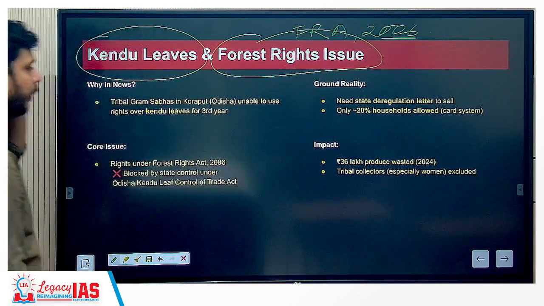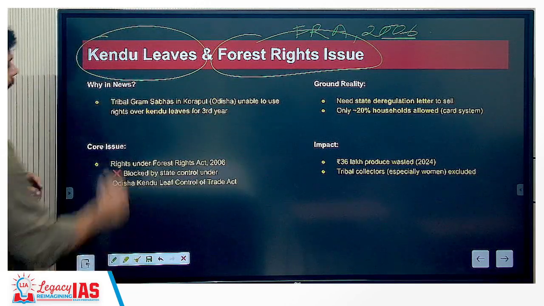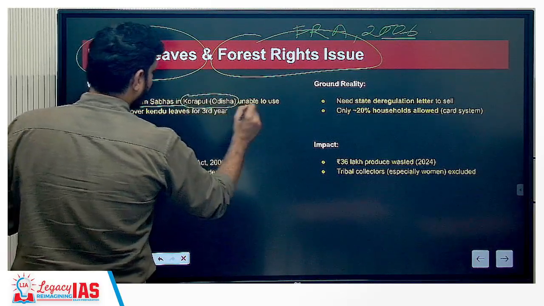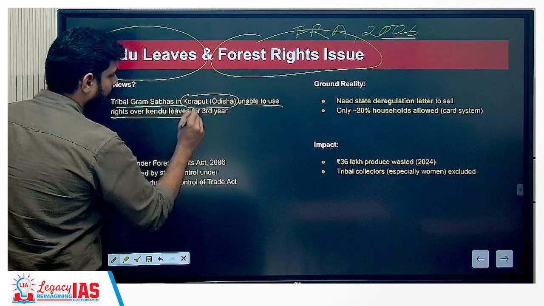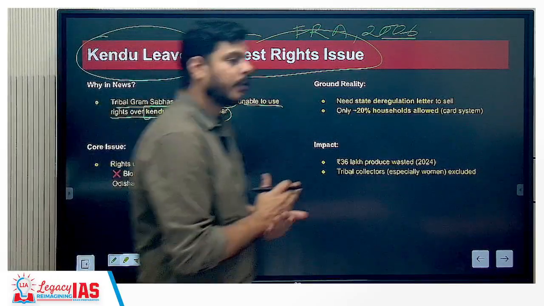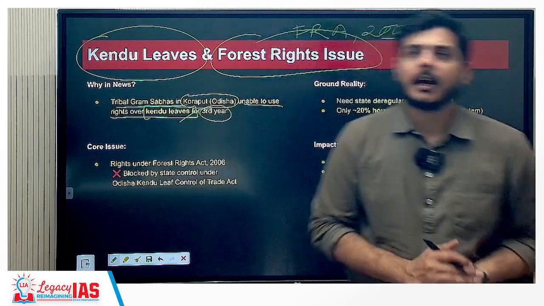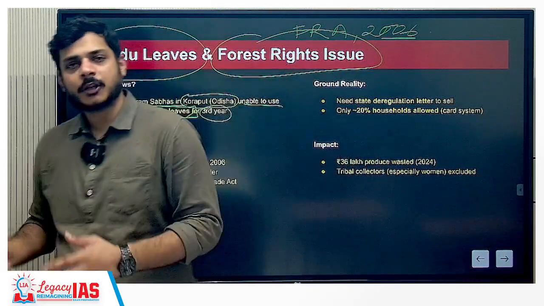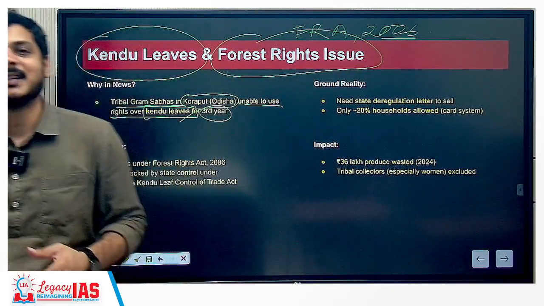Now, why in news? First, the tribal Gram Sabhas in Koraput, Odisha, they are unable to use their rights over Kendu leaves for the third year. Okay. Understand this, when we talk about the minor forest produce, a lot of tribal communities will depend upon gathering those minor forest produce, processing it, and then selling it in the market.